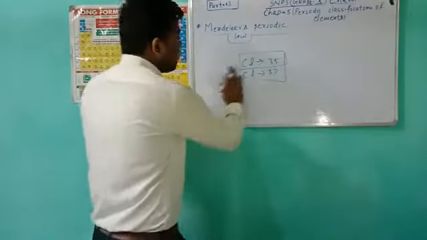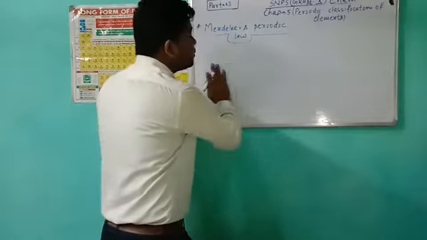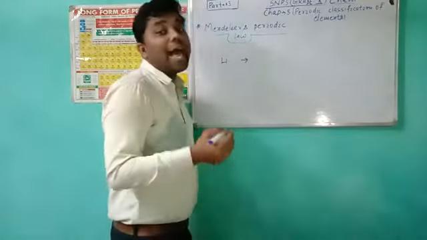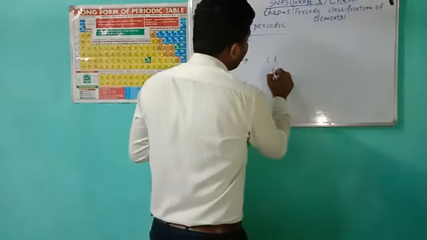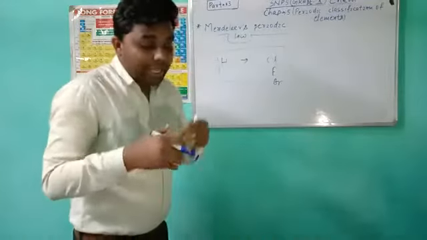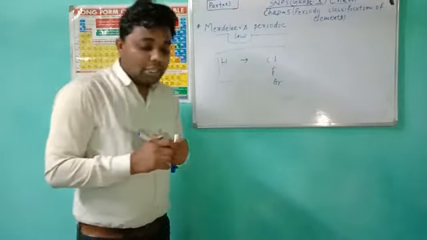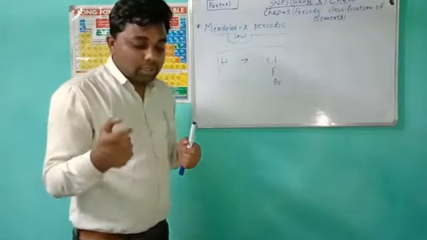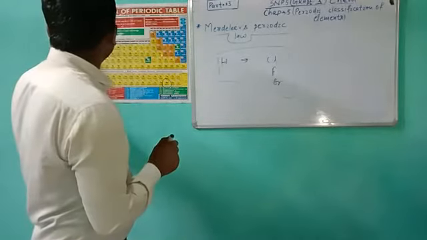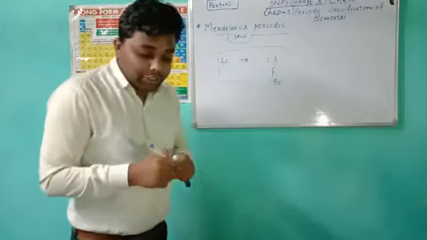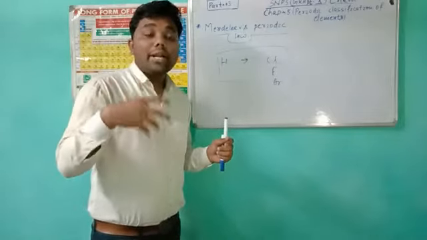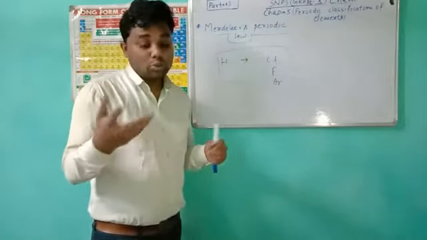Because we know that hydrogen can combine with the halogens, like chlorine, fluorine, bromine. Hydrogen can be placed in group 1 with alkali metals, like sodium, potassium, lithium, because hydrogen combines with halogen and oxygen and sulfur, and so on.